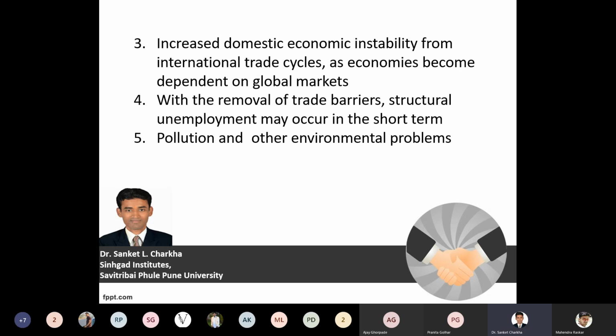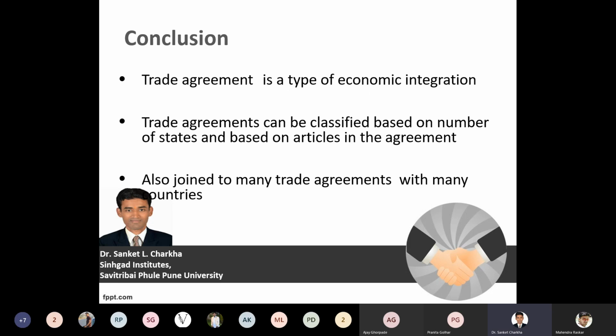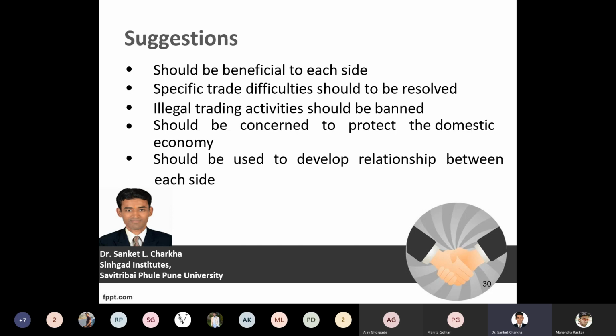Next, the perspectives with respect to the conclusion. What is the conclusion of the trade agreement? The trade agreement is a type of economic integration. It is also classified on the basis of the number of states, that is, the participants involved, and this decides whether it is a multilateral, unilateral, bilateral, or plurilateral trade agreement. It is also a combination of different types of trade agreements with respect to different goods and services and different countries or member nations.